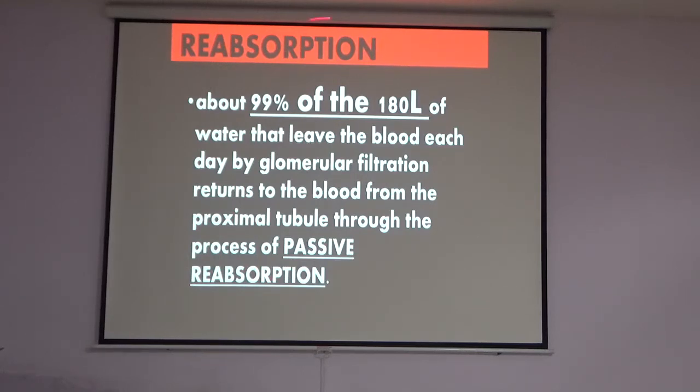So formation of urine is equal to 180 liters minus 179 liters reabsorbed each day. So out of 180 liters filtered, 179 liters is reabsorbed, and the final formation of urine is about 1 to 1.5 liters.